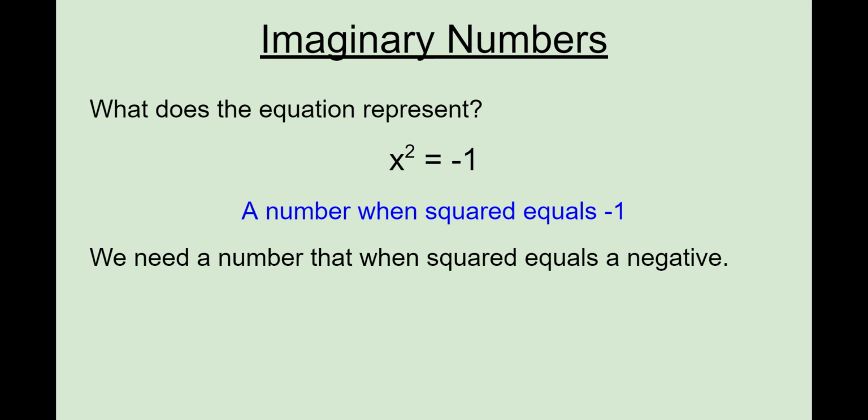So it's going to be a symbol. But we're okay with symbols, right? Pi was a symbol that means a number. E is a symbol that means a number, right? So when you see this symbol, don't freak out. It just is a symbol like anything else. So now they came up with this idea that if you see an i, it represents a number such that when you square it, it's a -1. So this means that i squared equals -1.